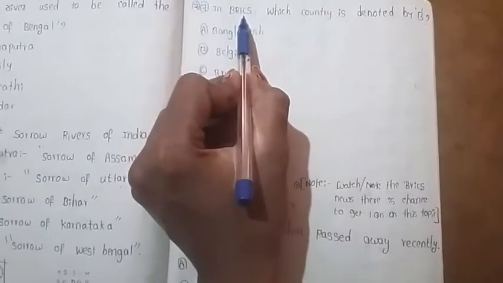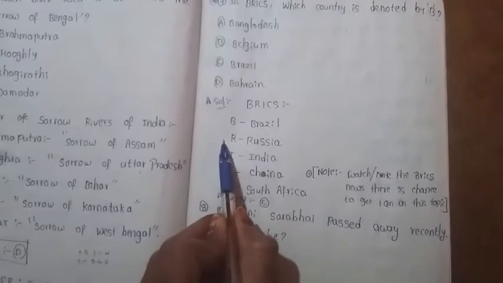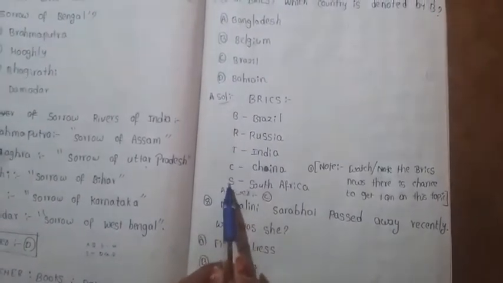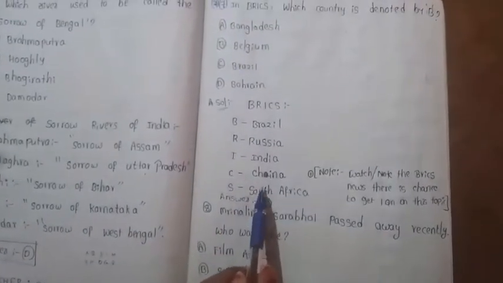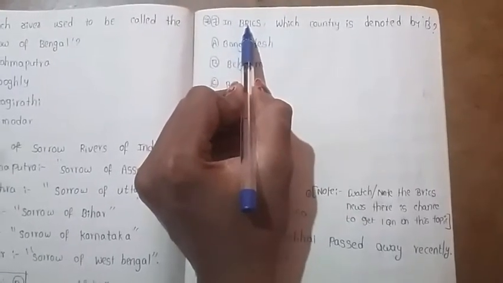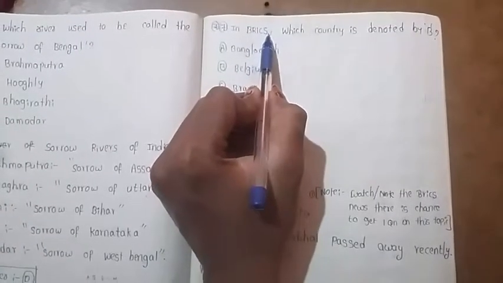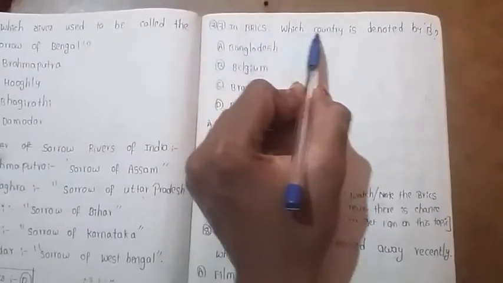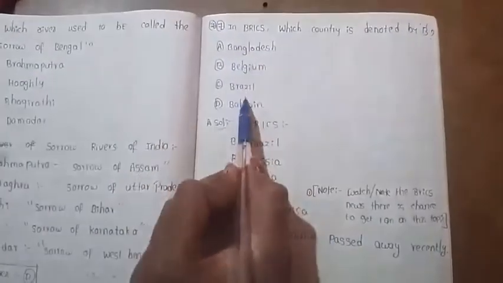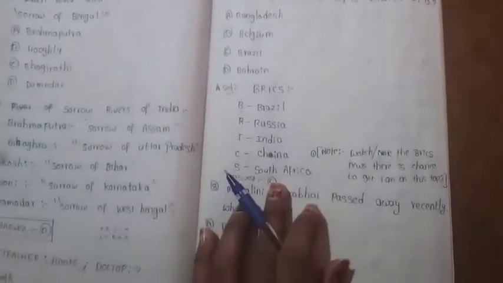First know the full form of BRICS. In BRICS, B indicates Brazil, R indicates Russia, I indicates India, C indicates China, S indicates South Africa. But here they have asked which country is denoted by B. B means Brazil, that is option C. Seventh question answer is C.